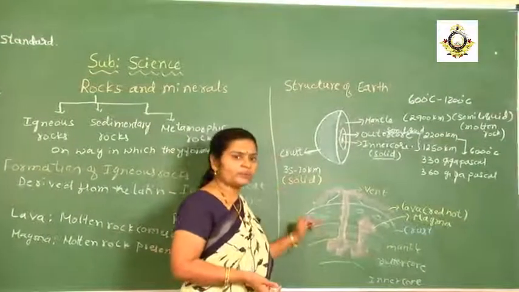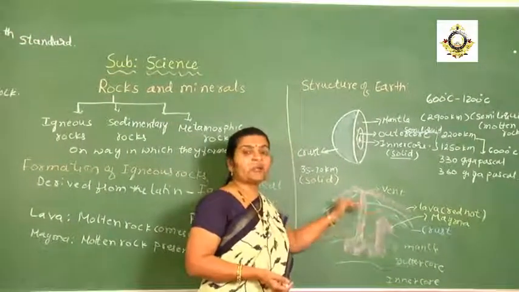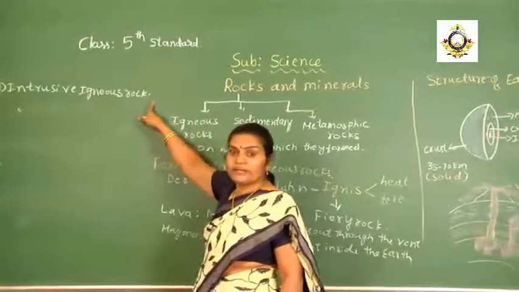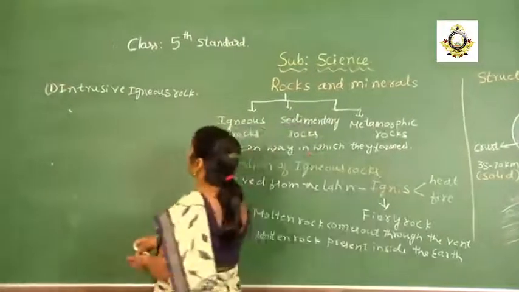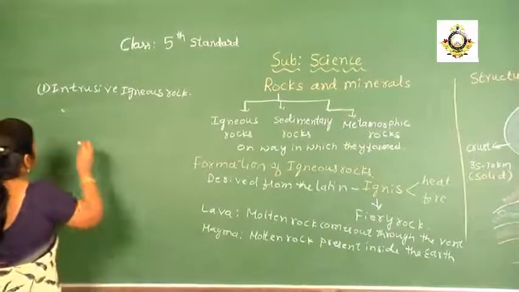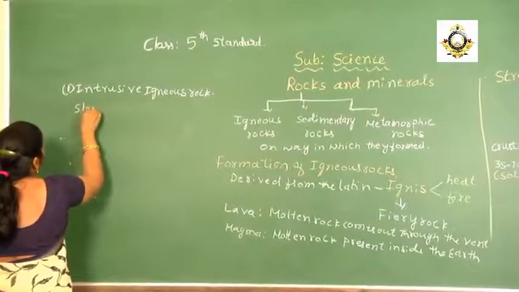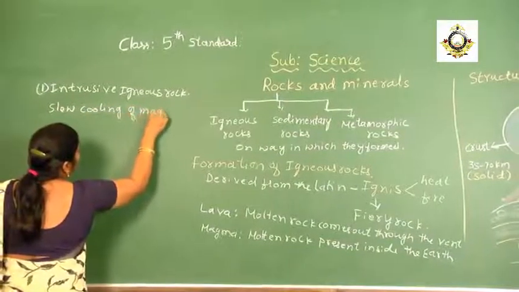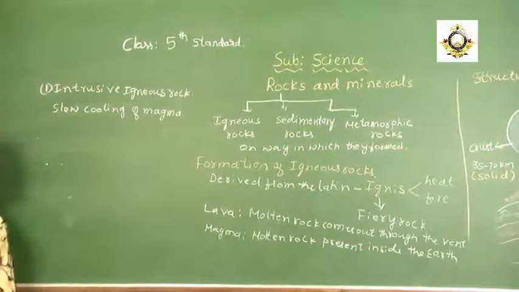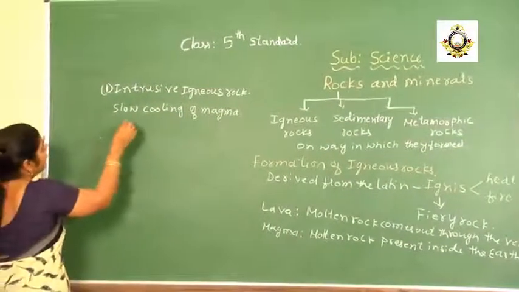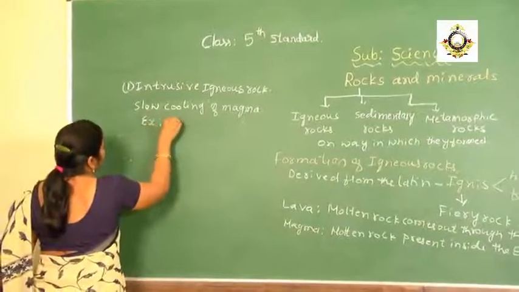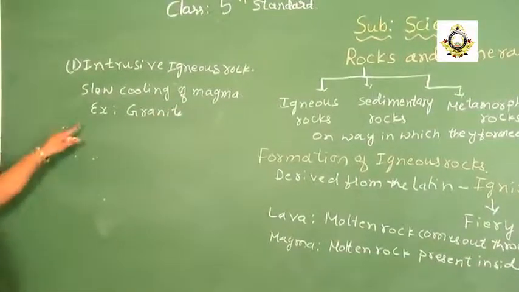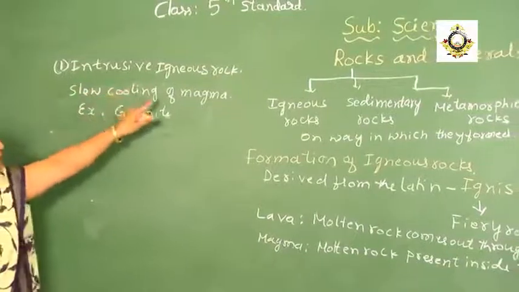When it cools slowly, we get one type of rock called intrusive igneous rock. It is formed because of the slow cooling of magma. An example for that is granite. Granite is an example for intrusive igneous rock.